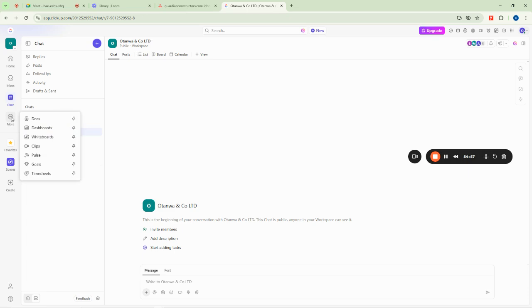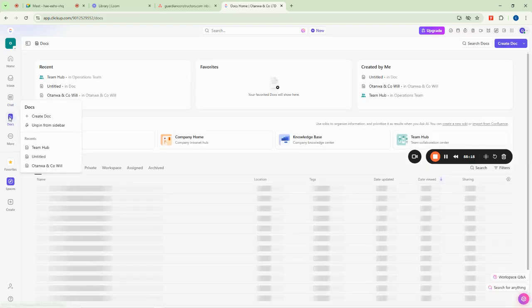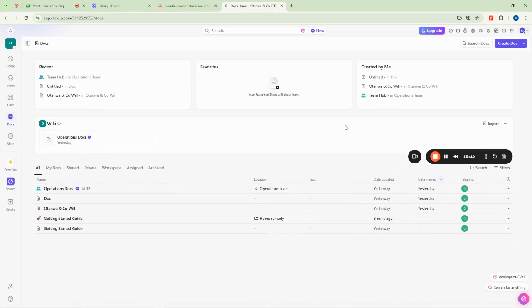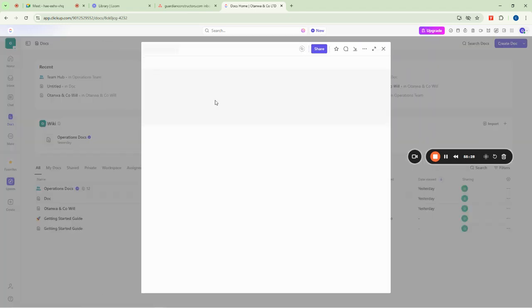And then we still have the more. So if you want to pin more items on this place here, you can simply use this stuff here. So peradventure, I want to be able to type documents while I'm working on ClickUp, I can decide to pin this document here. When I do that, you can see that the document has come up here, right? And I said that to create documents inside your ClickUp, you need to click on the document and then come in here to click on create doc. When you click on create doc now, it will allow you to type your document that you want to type.